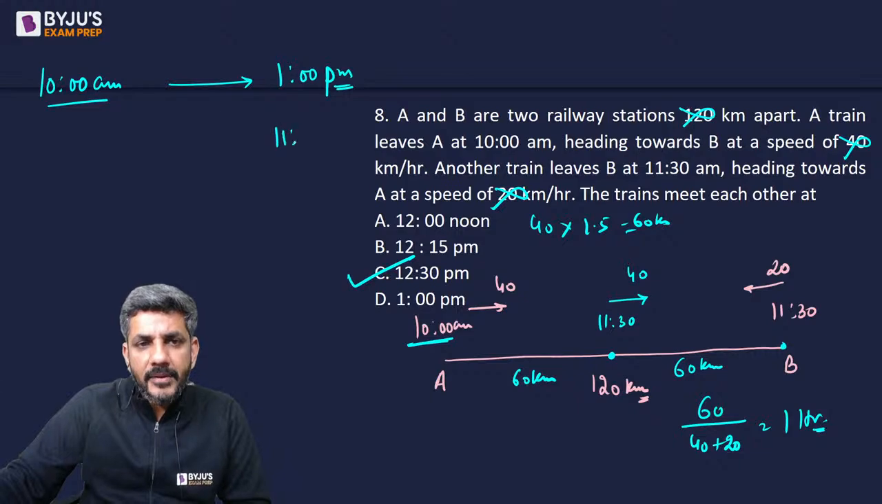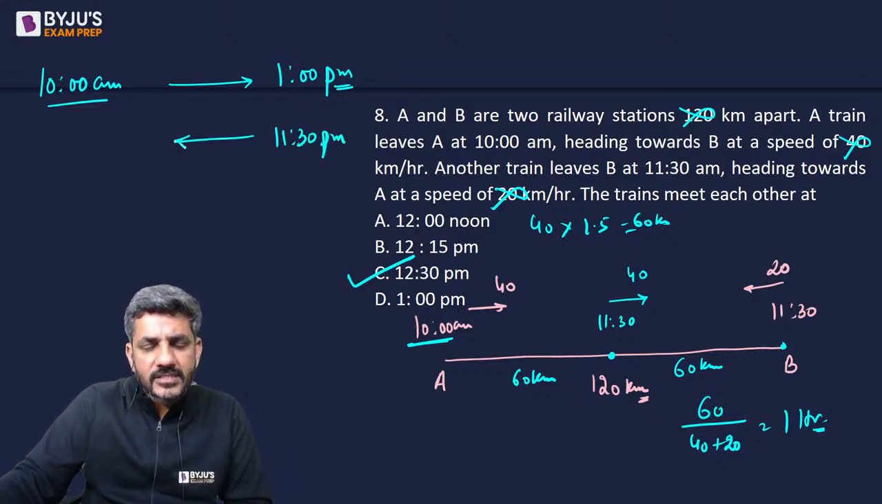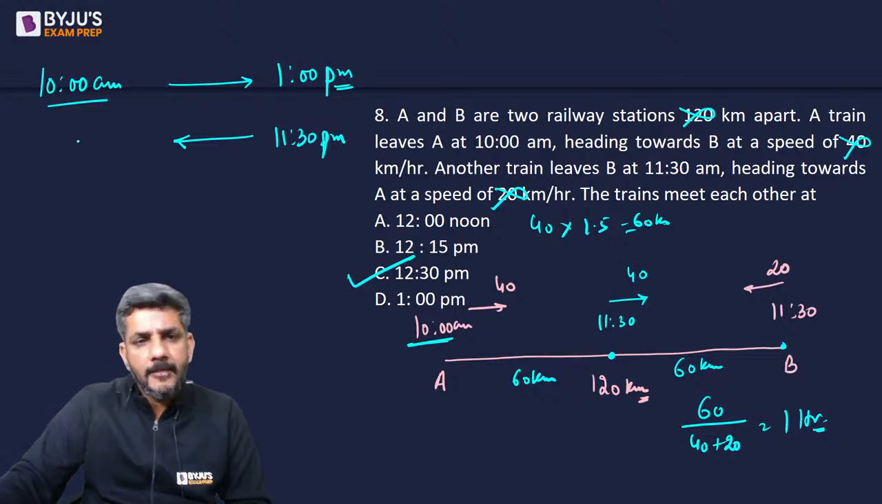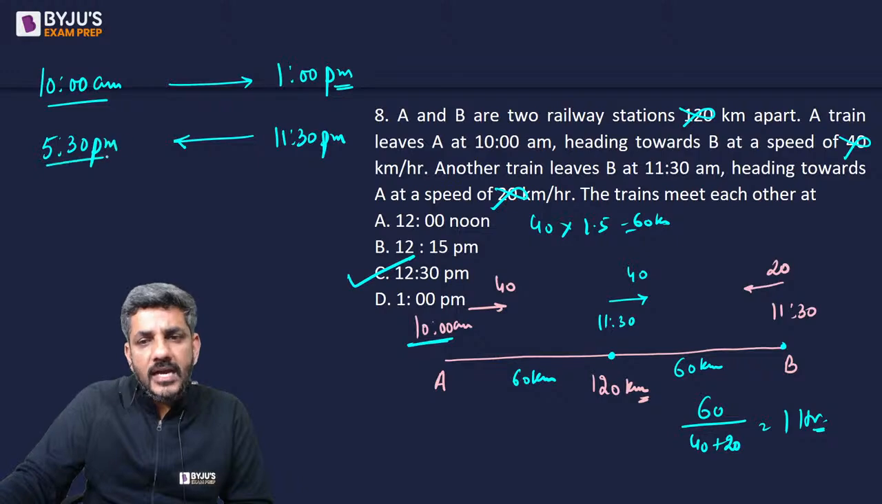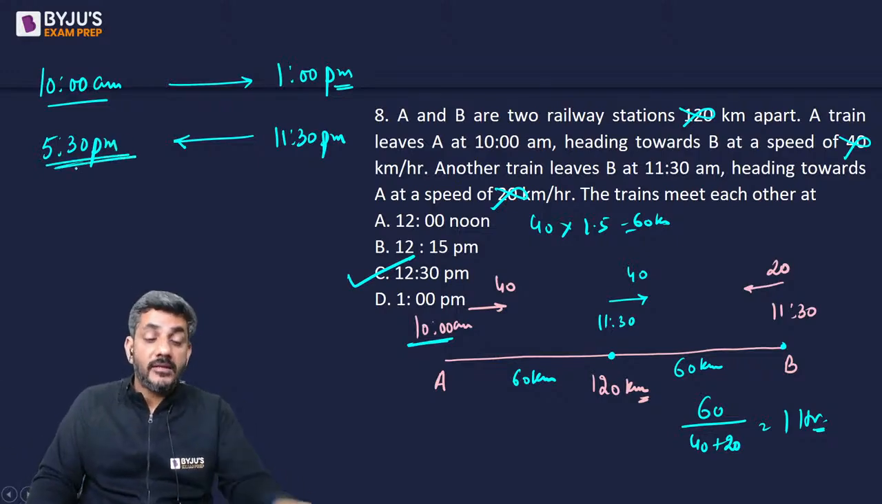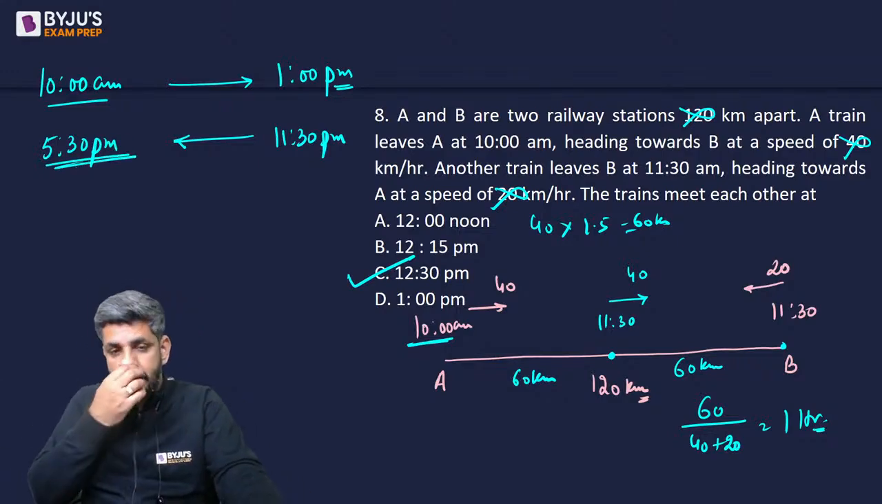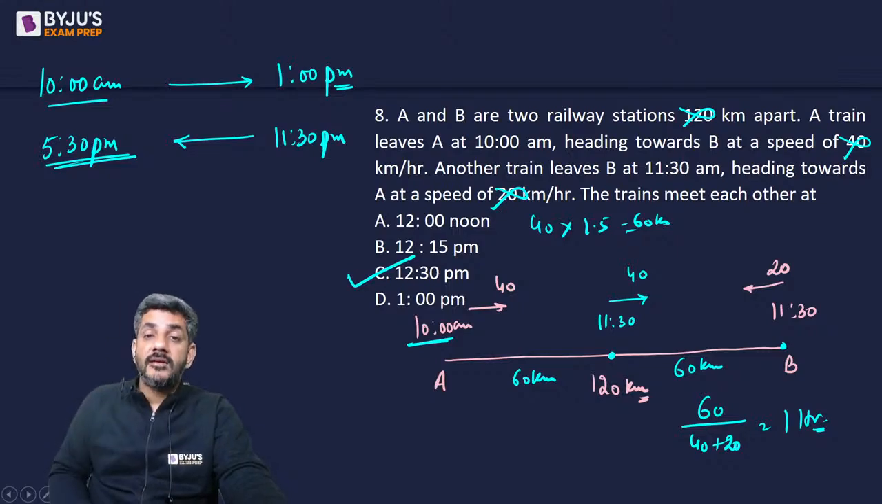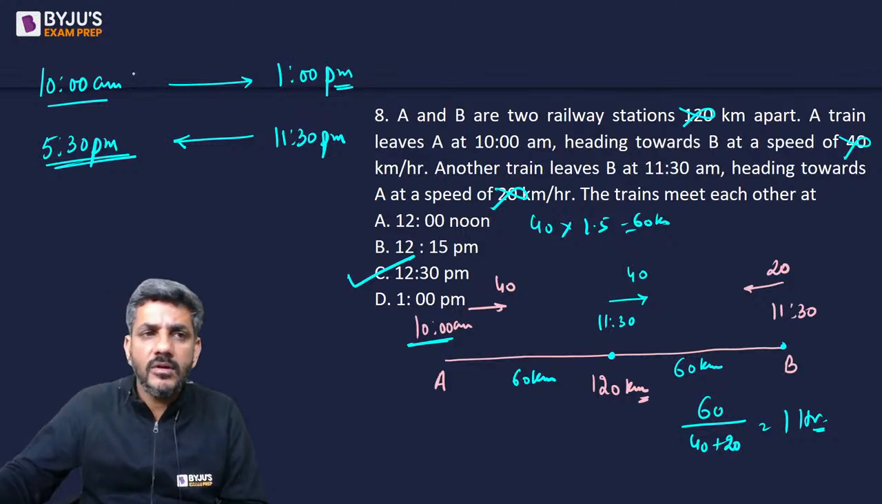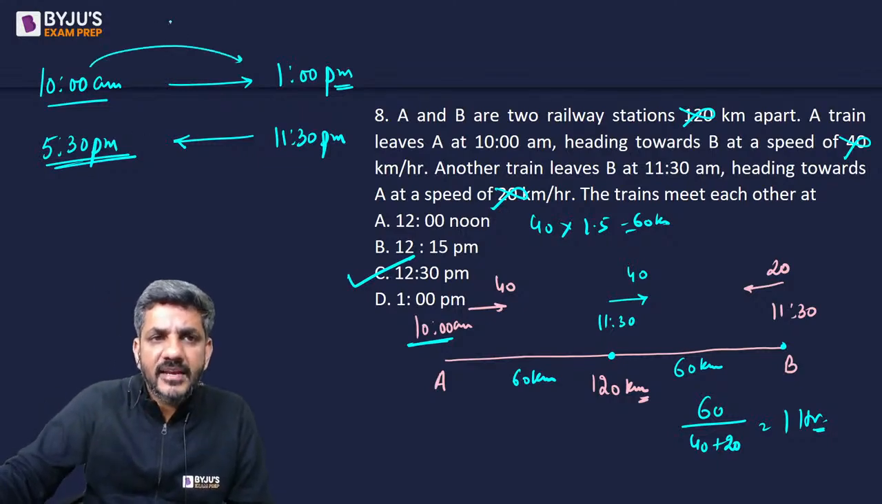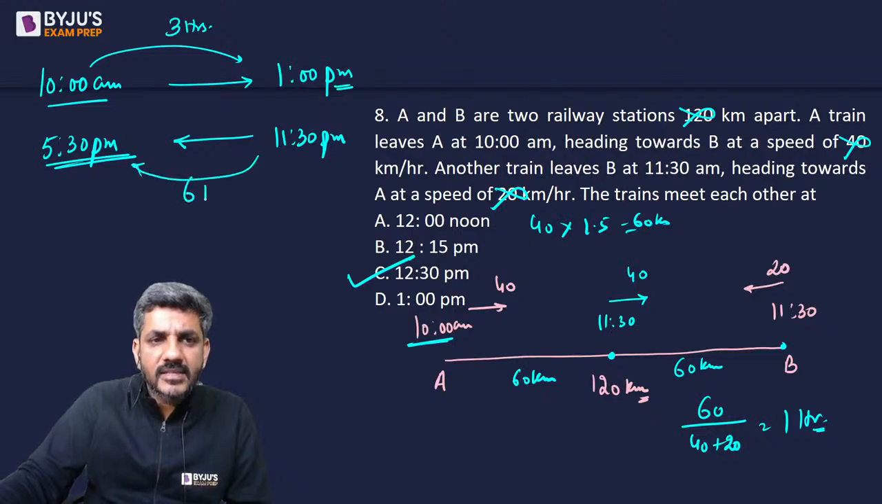The train from B starts at 11:30 and reaches A in, let's say, 5:30 p.m. At what time are these two trains going to meet? The answer is still 12:30. The answer is still 12:30. 120, 40, 20 have no relation with this. Let me tell you directly why. The time taken by this train is 3 hours. The time taken by this train is 6 hours.